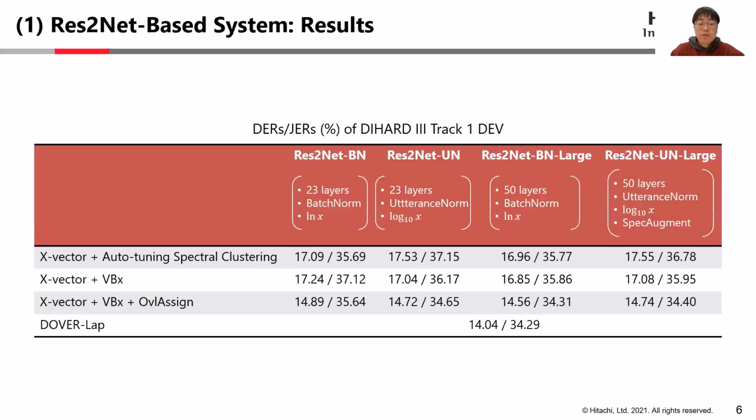This is the results of track 1 on devset. VBx improved DER in 3 out of 4 models, and overlap assignment improved DER by over 2%. Model combination using DOVER-Lap further improved the performance, and we obtained DER of 14.04% and Jaccard error rate of 34.29%.